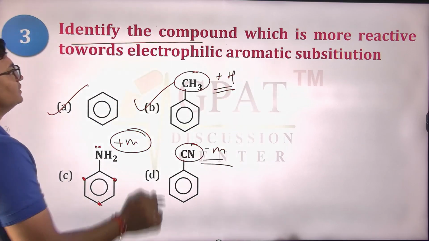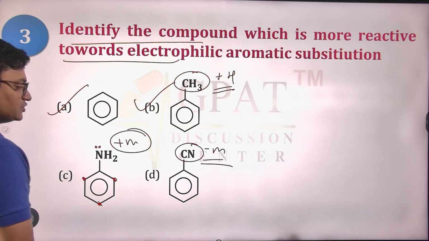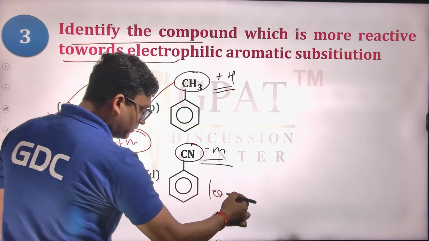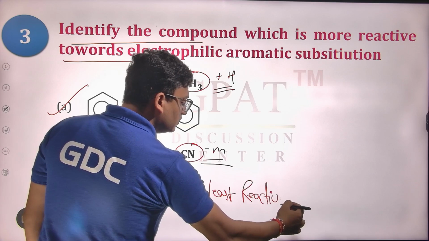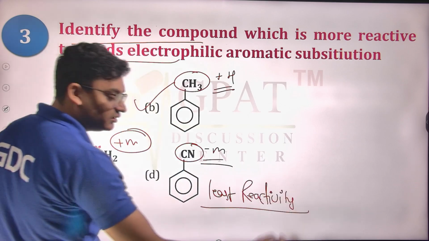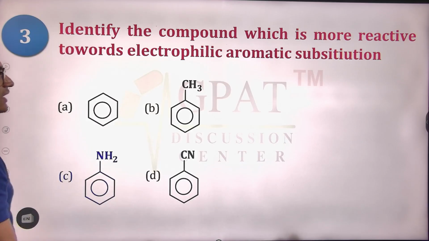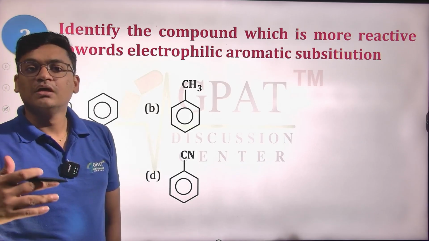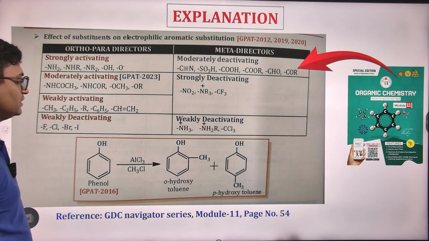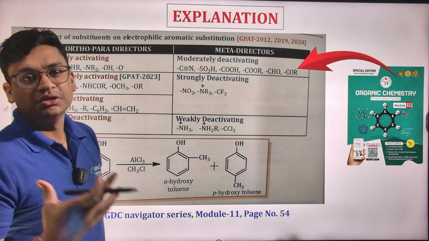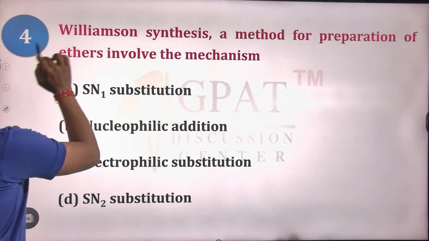You are asked which will be having the more reactivity towards electrophilic substitution. So this will have the least reactivity for the electrophile, while this aniline, this NH2, will have the highest reactivity for the electrophilic aromatic substitution reaction. So C will be the correct answer here. NH2, OH, these all are strong plus M nature groups.